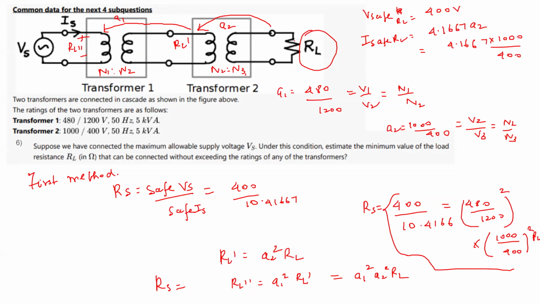So this RL value will be V safe RL by I safe RL. Basically, whatever VS and IS I had, I just got the safe VS and safe IS required across RL on this winding. Either you can transfer the RL on this side, or you can transfer the value of V safe and I safe on this side. Is this question clear, to get the value of RL?